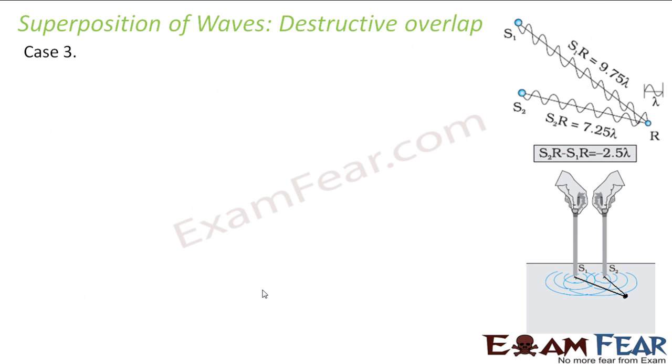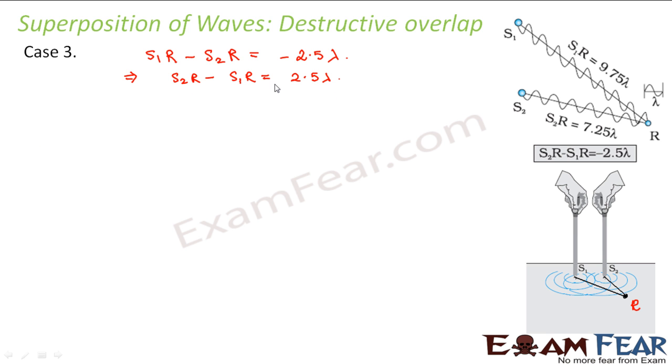Now let us look at the third case where we say that the path difference is equal to minus 2.5 lambda. Here we have taken the point as R. So S1R minus S2R is equal to minus 2.5 lambda. What does this mean? This means that S2R minus S1R is equal to 2.5 lambda. So the waves from S1 will reach exactly 2.5 cycles earlier than S2. Right? That is what it means.